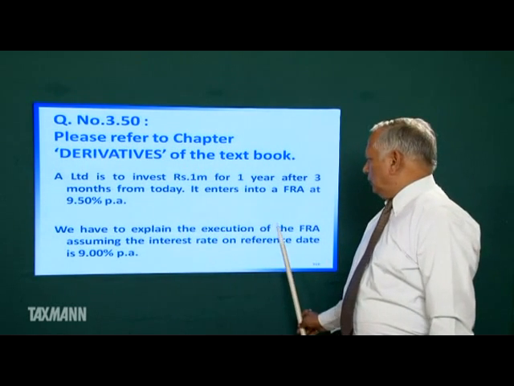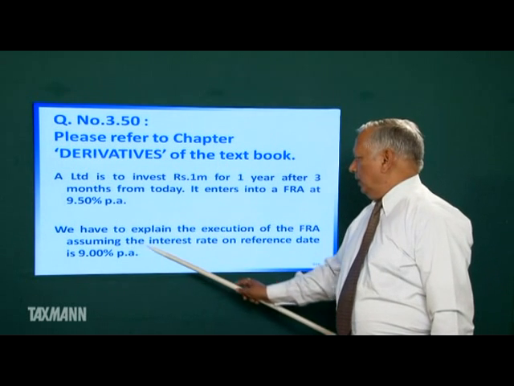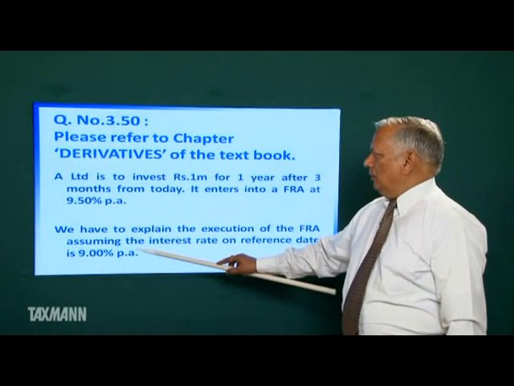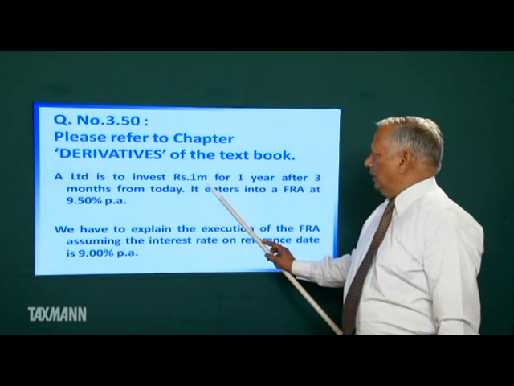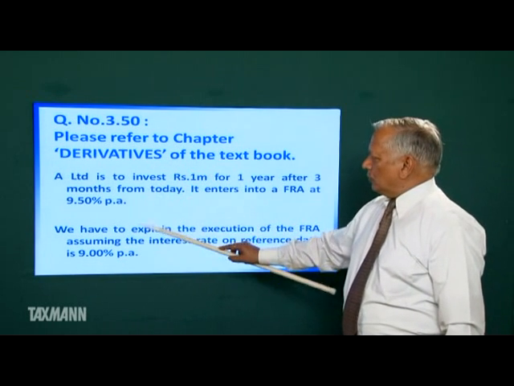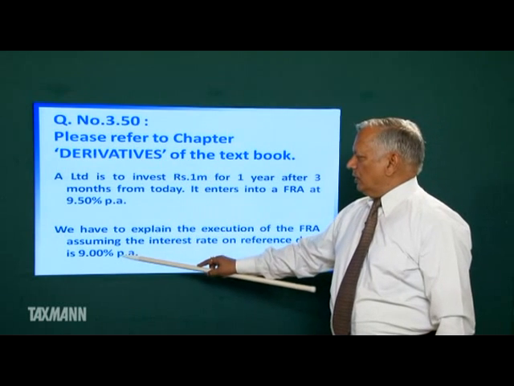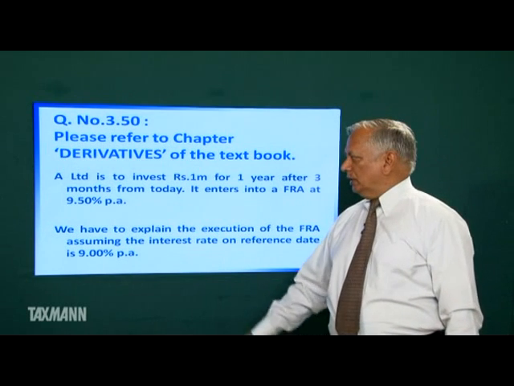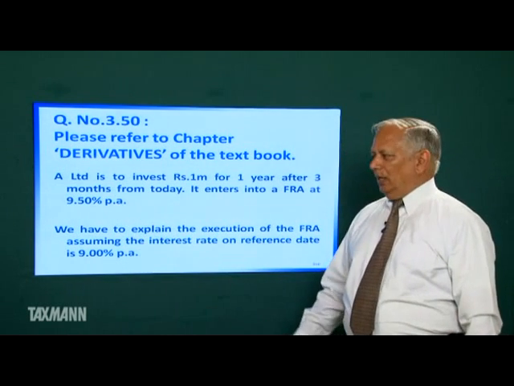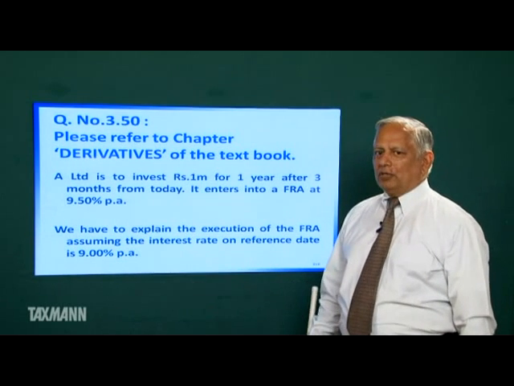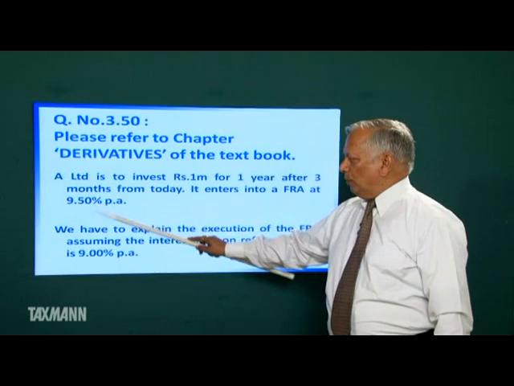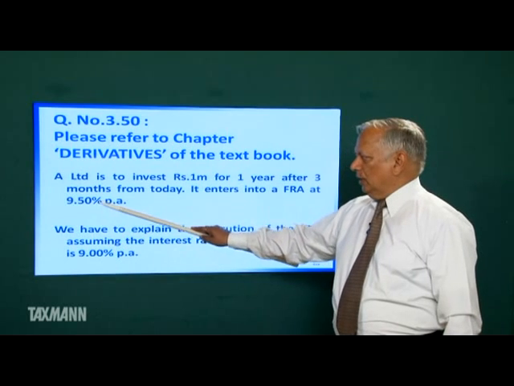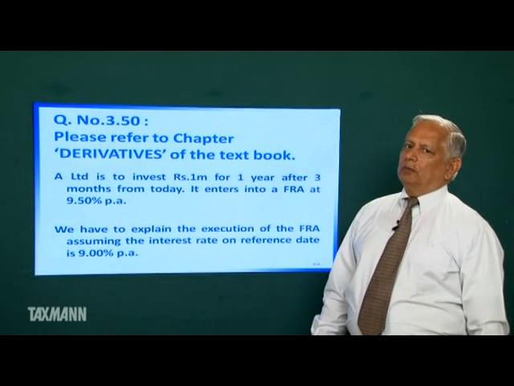We have to explain execution of the forward rate agreement assuming that interest rate on the reference date is 9%, that is after 3 months when A Limited has to invest rupees 1 million. After 3 months when A Limited has to invest rupees 1 million, the interest rate is 9%. A Limited was to deposit at the rate of 9.50%. A Limited shall be able to deposit at the rate of 9%. A Limited will suffer a loss of 0.50%. This loss will be compensated by the bank.